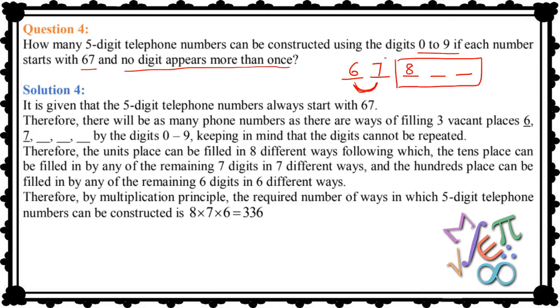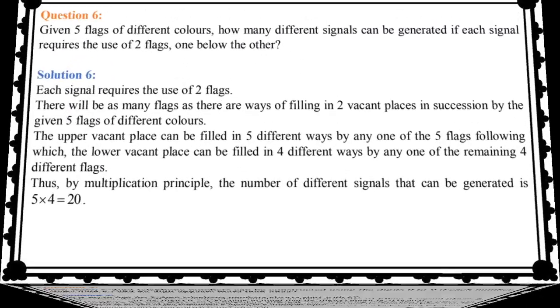Then next, these two numbers are already fixed. So we don't have to worry about these two numbers, right? We have to talk about these three numbers now. How many choices do we have here? 8. And no digit should be repeated. So how many choices for this place? 7 and then 6. And when we select all three numbers, then only a 5-digit number will be formed. So the answer is 336 possibilities.